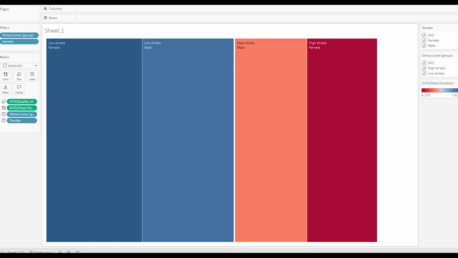Although there is something else that is also interesting. High-stress females get the least amount of sleep, but low-stress females get the highest amount of sleep. So it seems to be that females have a higher variation in sleep duration depending on their stress. Men, there is a difference, but not as much. And so this is interesting to take a look at.